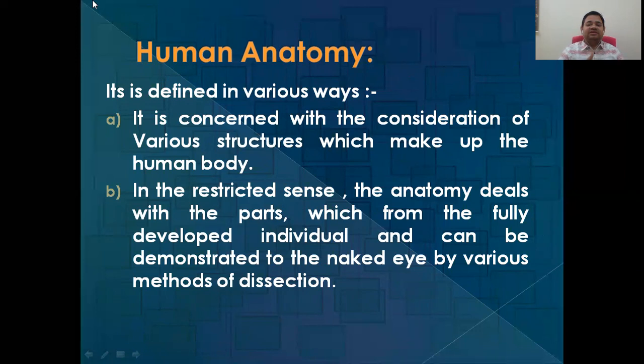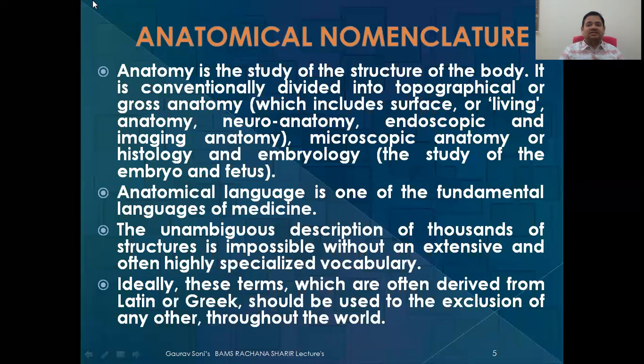Anatomy is concerned with the consideration of the various structures which make up the human body. In a restricted sense, anatomy deals with the parts which form the fully developed individual and can be demonstrated to the naked eye by various methods of dissection. There are many other definitions given in the books; you can follow any of them. Basically, the word anatomy is made of two words, ana plus tomy. It simply means to cut and see, which is also a synonym for dissection.